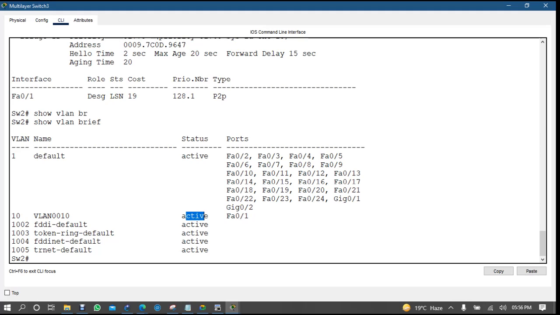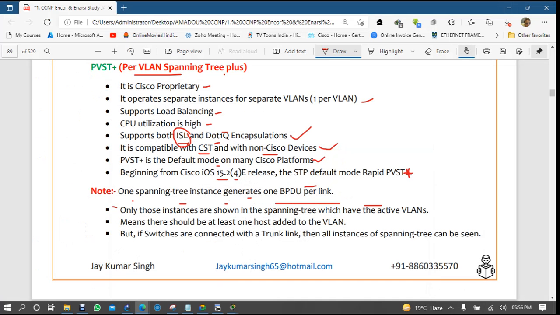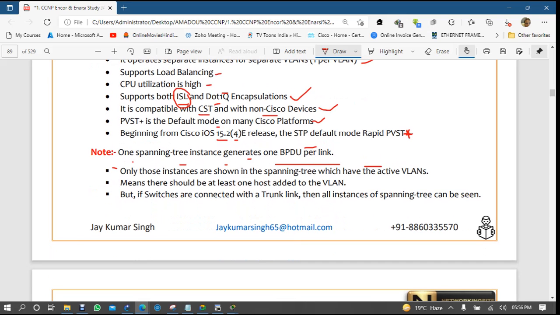You will have instances as per your VLANs, but an instance will only run when the VLAN is active with an interface. If switches are connected with a trunk link, then all instances of spanning tree can be seen. If you have 10 VLANs, then you can see all 10 VLANs.